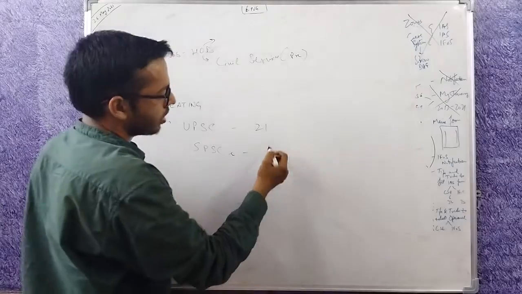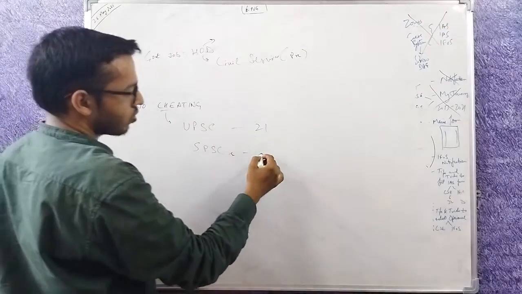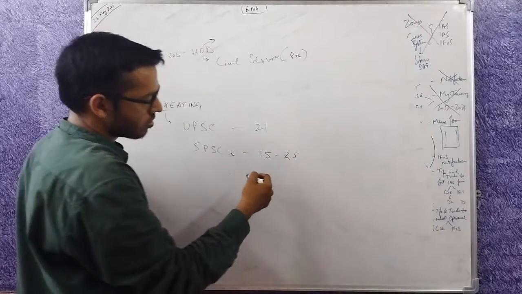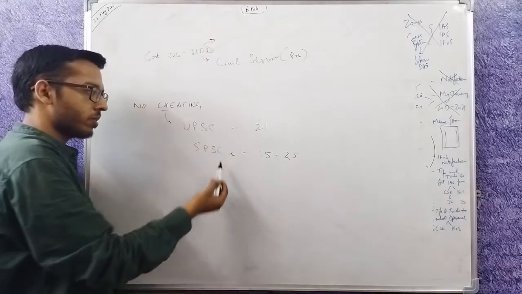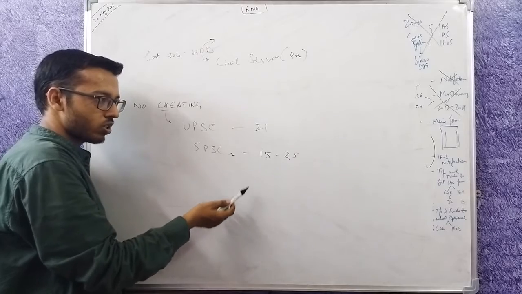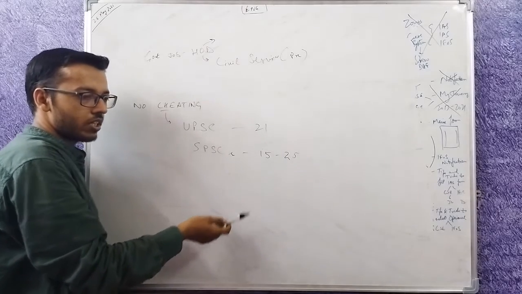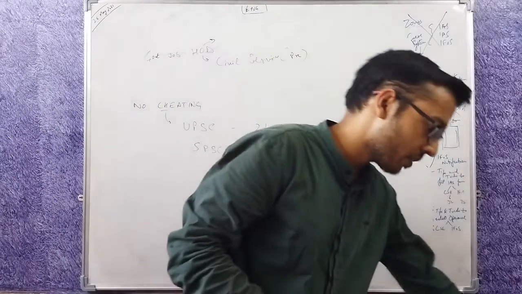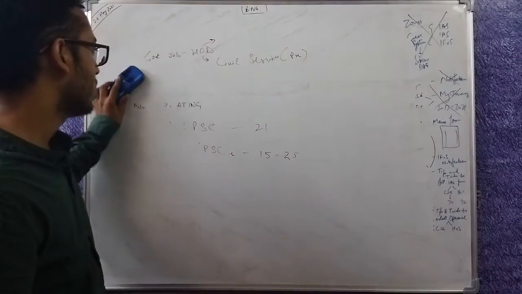Just like UPSC is offering you 21 services, these state services also offer from 15 to 25 services. Uttar Pradesh Administrative Service, Uttar Pradesh Police Service, then Tehsildar, and so on. In all of these, you cannot appear. So please don't think of cheating.